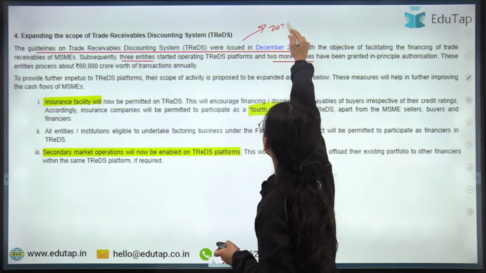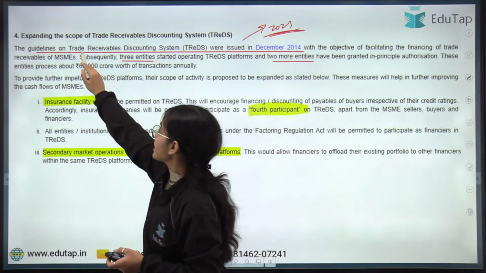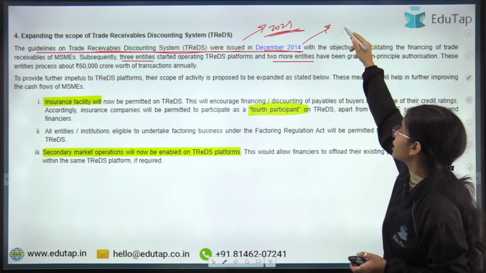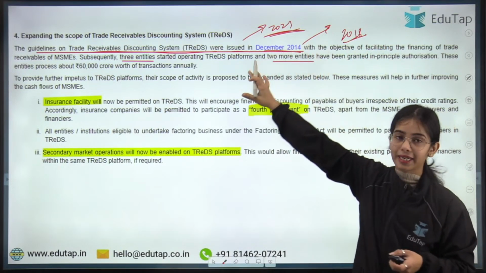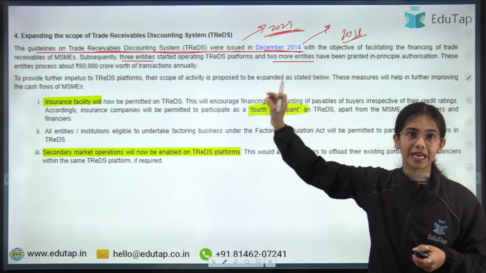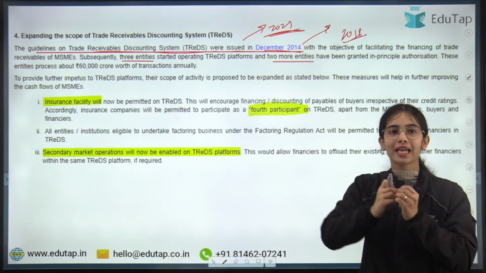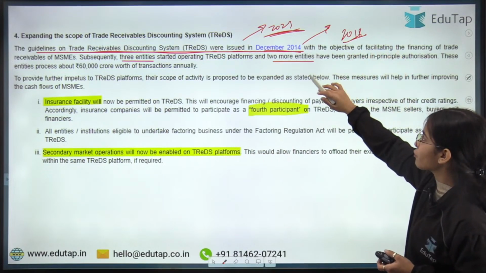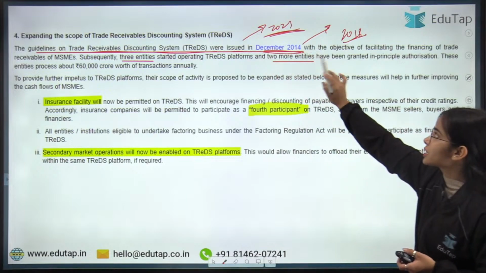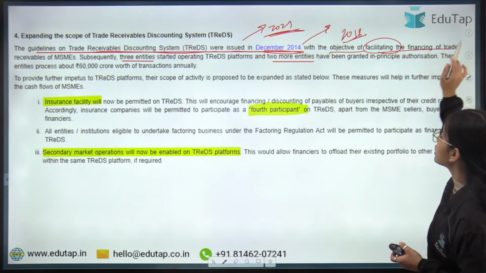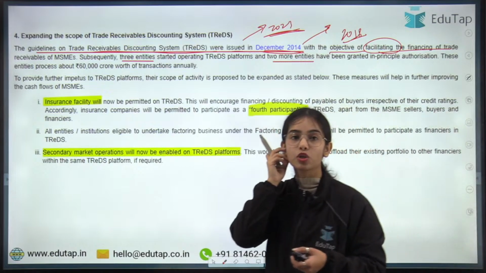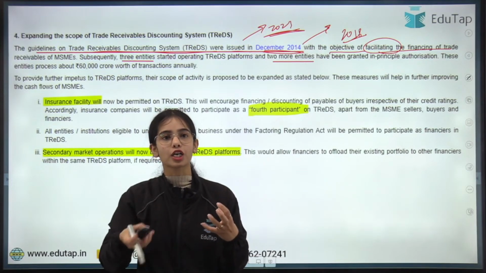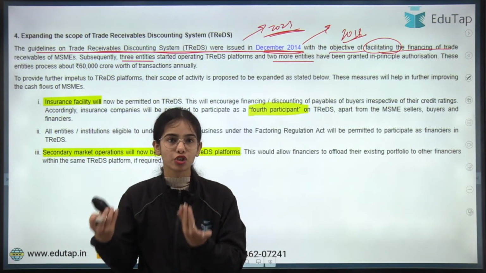So here, guidelines on TReDS were issued in December 2014. This was updated in 2018. The TReDS guidelines were updated in 2018 by the RBI. Then in 2023, there was a further expansion of the TReDS platform. The TReDS platform was issued in December 2014 with the objective of facilitating the financing of the trade receivables of MSMEs. So to provide easy access to money for MSMEs, there was the introduction of the TReDS.